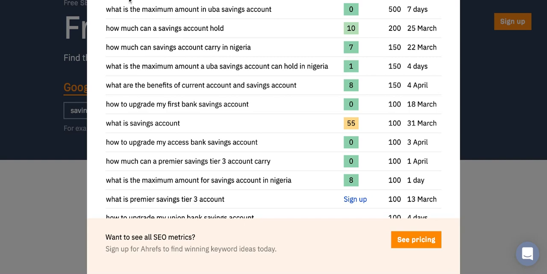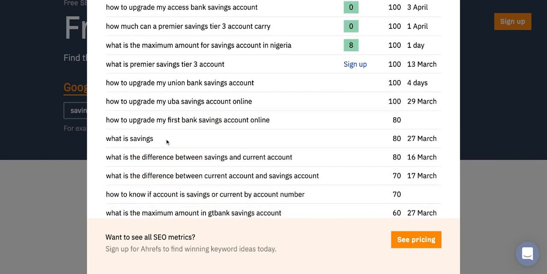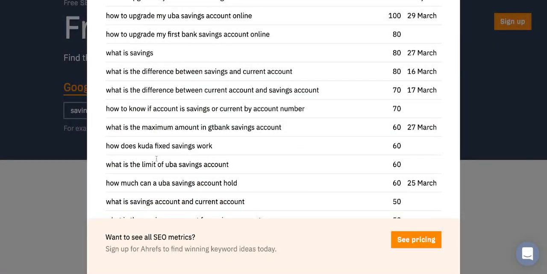So it goes ahead to explain, and there are so many things that we are seeing. What is savings? How does Kuda fixed savings work? This gives us a perspective that after talking about the word savings and current account types, we can be specific to each bank.